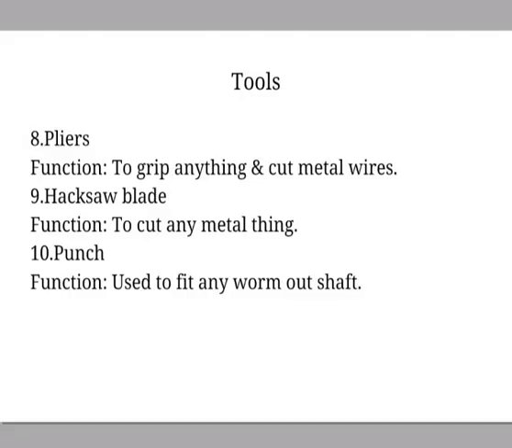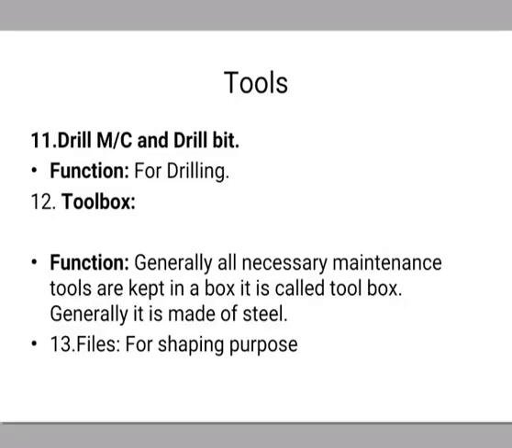The next one is the hacksaw blade. It is used for cutting the metal. Then the punch, it is used to fit any worn out shaft or for marking on metal sheet. For that purpose we have to use the punch. The next one is the drilling machine and drill bit. For the drilling purpose we have to use it. Then next one is the toolbox, where we have to place all the tools used. For the maintenance purpose we have to keep all the equipment in the toolbox.